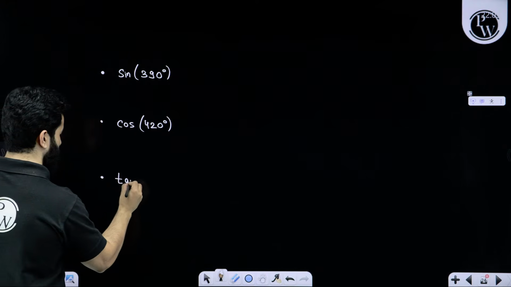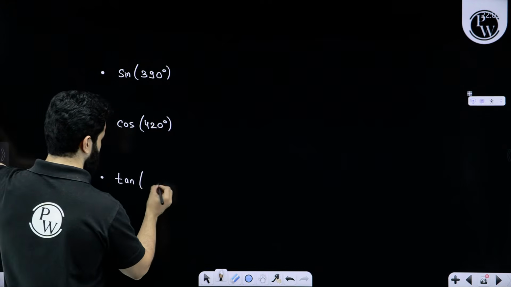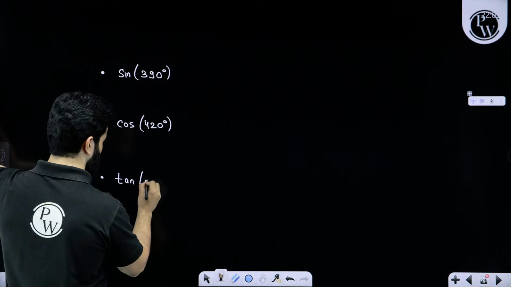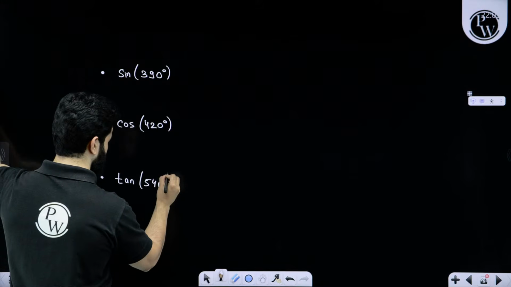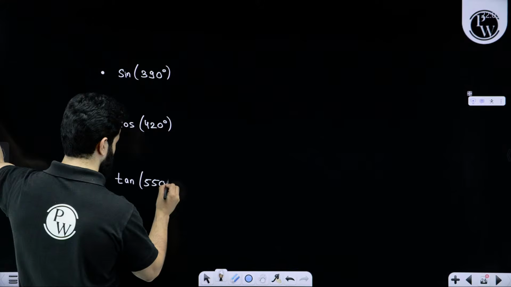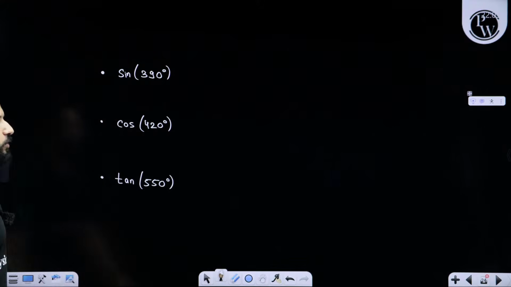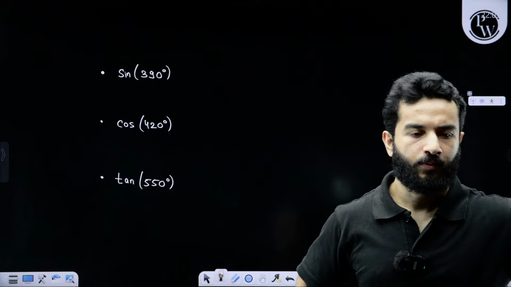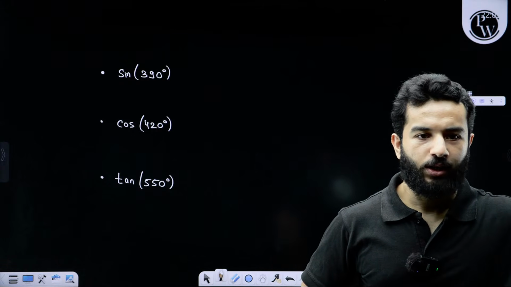Tan 540 degree. 550 degree. Find out the values. Quick. Be quick. Find out the values.